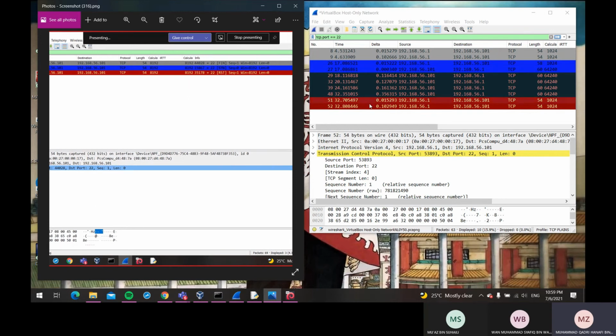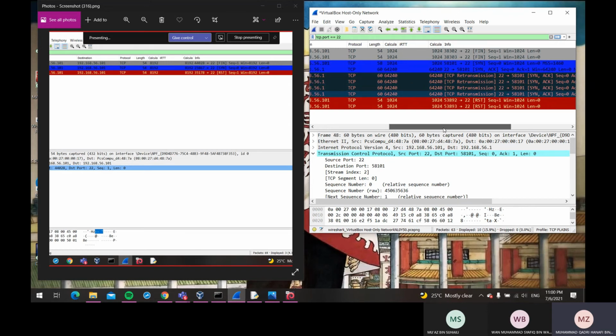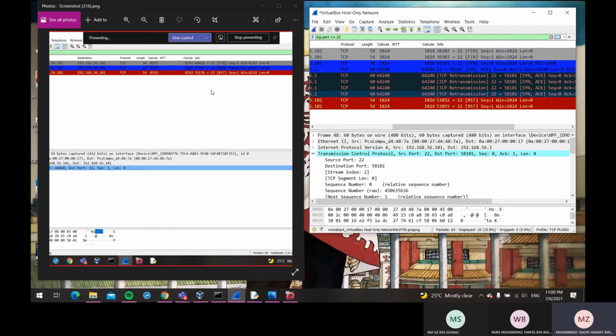So the first one is FIN, flag number 1. For Python, it only sends 1 packet, but for CMD and Nmap, it sends 2 packets. The same goes for our next flag, which is SYN, where it sends the SYN to the target, and then the target replies with SYN-ACK, and then there are 4 TCP transmissions for the SYN-ACK. This shows that the data is not being fully transferred and it requests retransmission. And our final flag is flag number 4, which is reset.